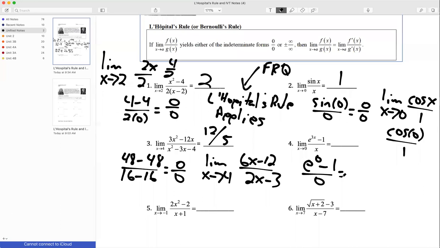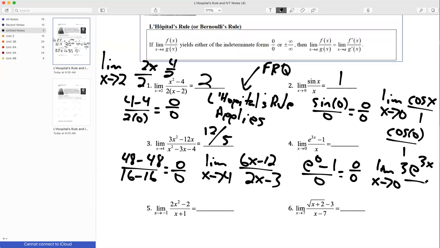So in number 4, I plug in 0 and I get e to the 0 minus 1 over 0, and e to the 0, anything raised to the 0 power, is going to be 1. Therefore, I get 0 over 0. And so I'm going to take the derivative and reevaluate. The derivative of e to the 3x is e to the 3x times 3.